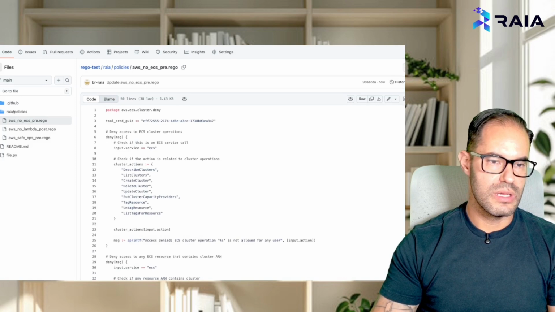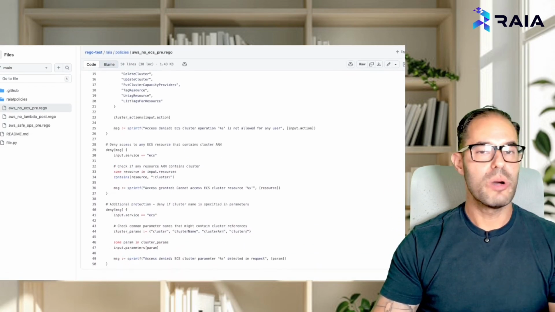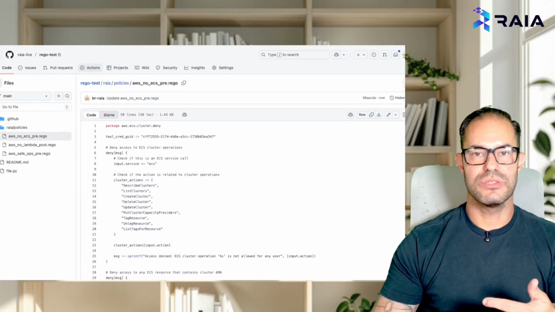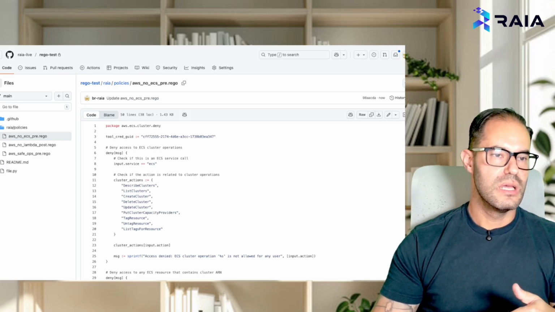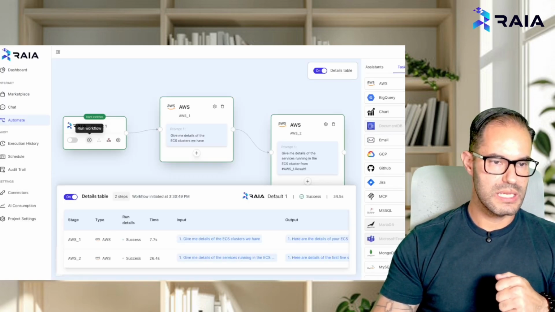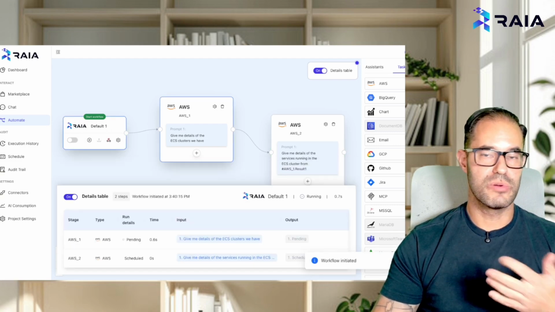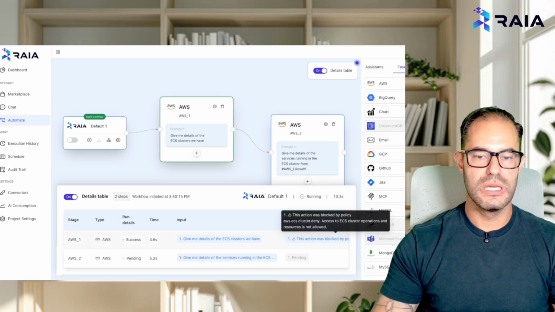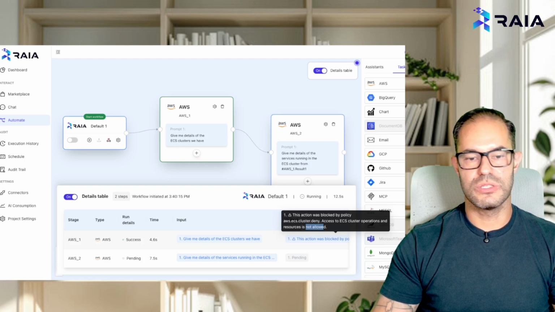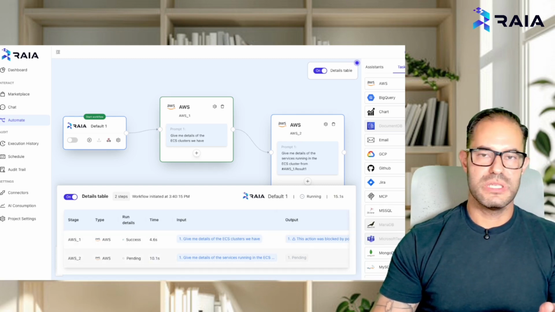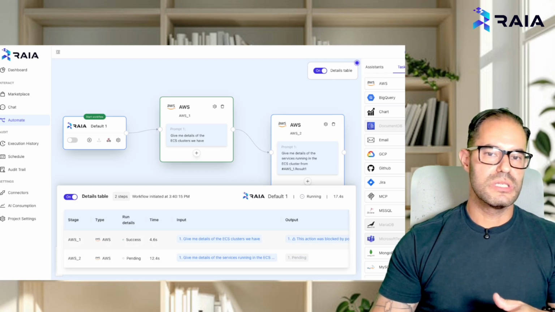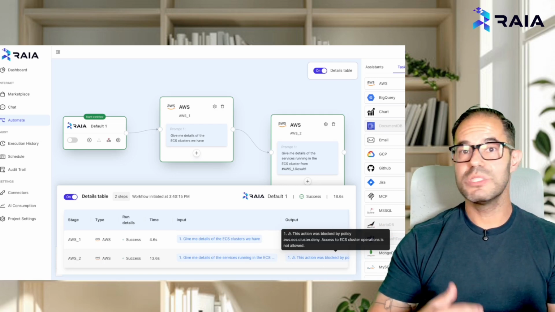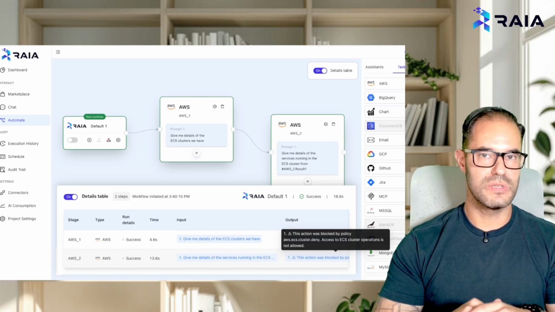I committed directly here, and I can see that my OPA policy is basically here and applied. If I go to Git actions, I'm going to see that the Git actions policy is starting to run. But if I go back to Raia and I say, let's run it, I'll tell my agents to basically perform this action again. Okay, I can already see that this action was blocked by policy, AWS ECS cluster operation, resources not allowed. The same thing is probably going to show for the second action as well. And you can build these detailed policies for any action that we have or any agent that we have, right? AWS, Jira, GitHub, or MCP servers. So you can actually secure MCP servers in detail.